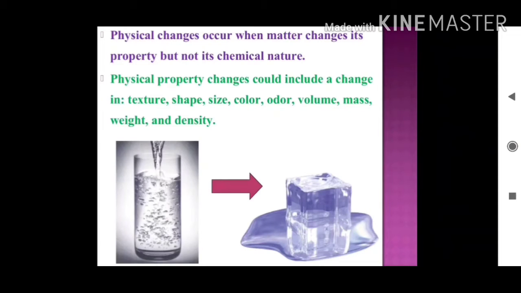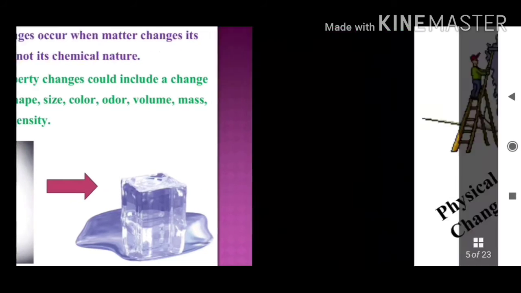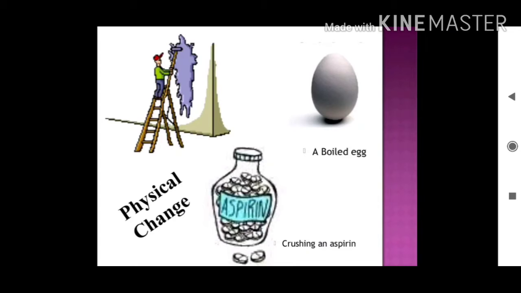Clear? A change in which a substance undergoes a change in its physical properties. Physical properties are what? Change in shape, size, color, and state, that is from liquid to solid, solid to gaseous, or anything. Clear? So physical change is generally reversible. In such a change, no new substance is formed, and there is a change in only the form of a substance. These are examples of physical change.